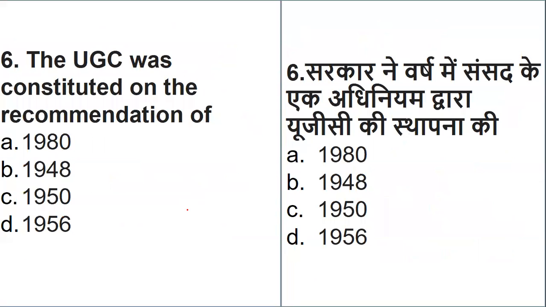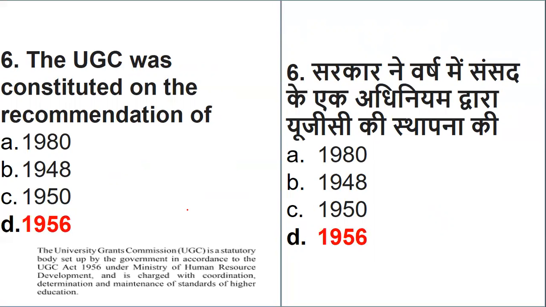Okay. Now, again, UGC was constituted on the recommendation of what? Which act, or act of which year? 1980, 1948, 1950, or 1956. We have done this in the last 2 days, but in a different way. UGC question is definitely coming, but the way of asking the question is completely different. So yes, it is 1956.